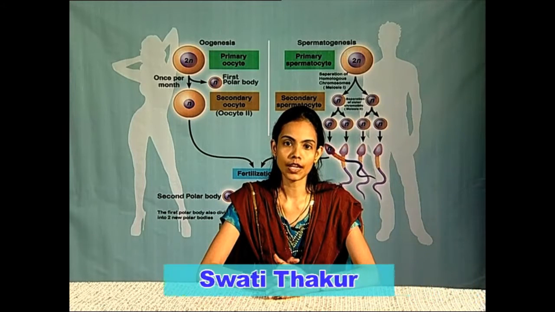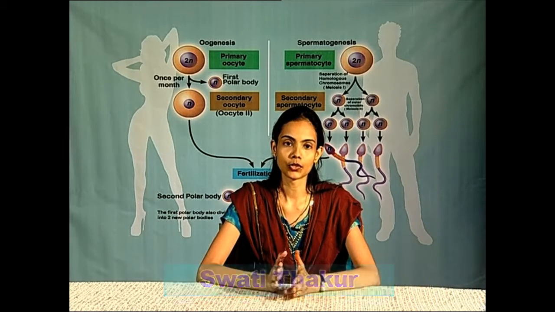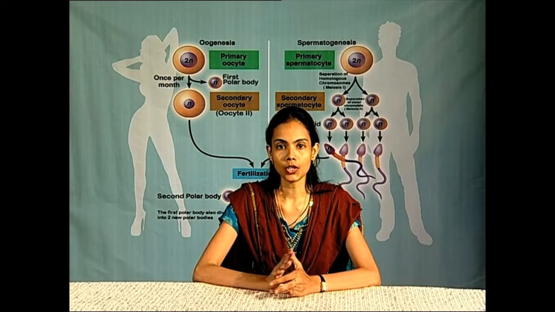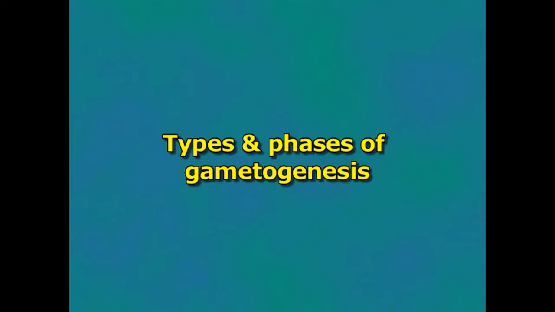The formation of gametes is termed gametogenesis. The process of the formation of haploid gametes from the undifferentiated diploid germ cells in the gonads for sexual reproduction is called gametogenesis. Gametogenesis is the first phase in the sexual reproduction of animals.